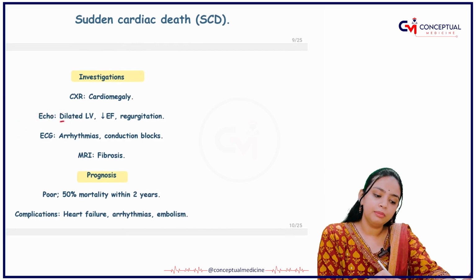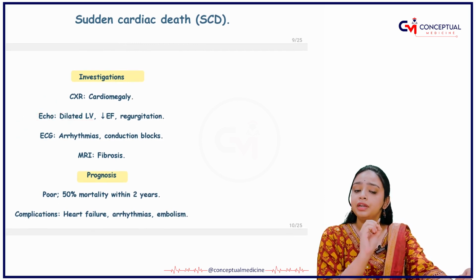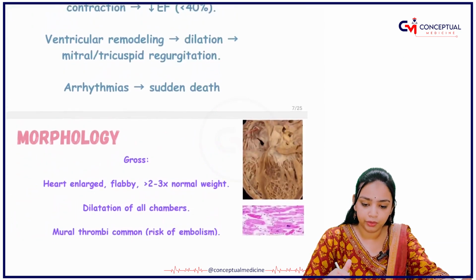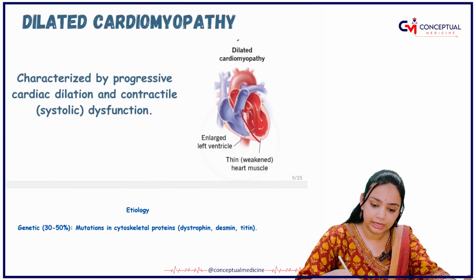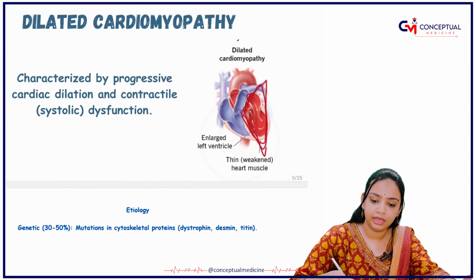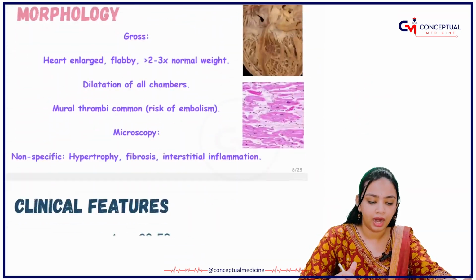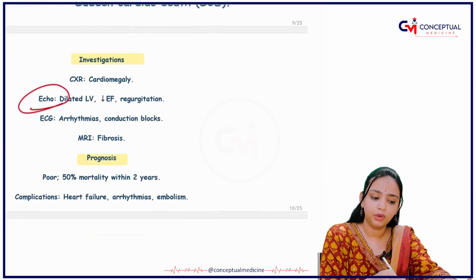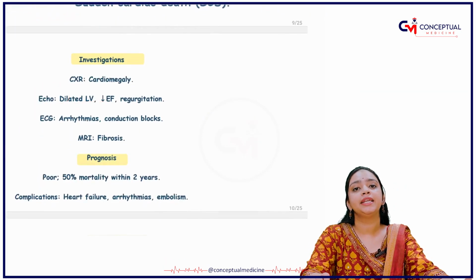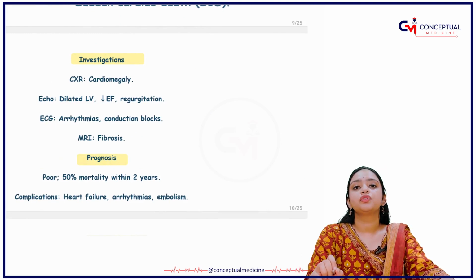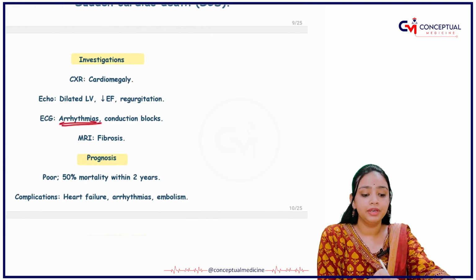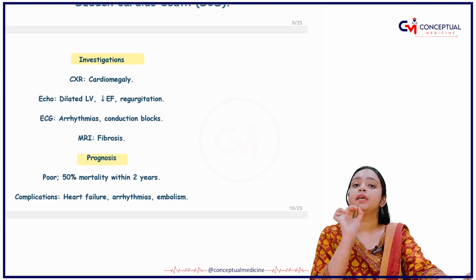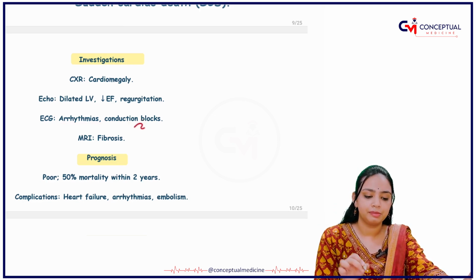In the echocardiogram, you are able to see that the left ventricle of the heart, as I have told you in this figure, will be getting enlarged. So in the echo also you are able to see the dilated left ventricle. In the ECG you are able to see that you will be having arrhythmias. There will be an irregular rhythm.